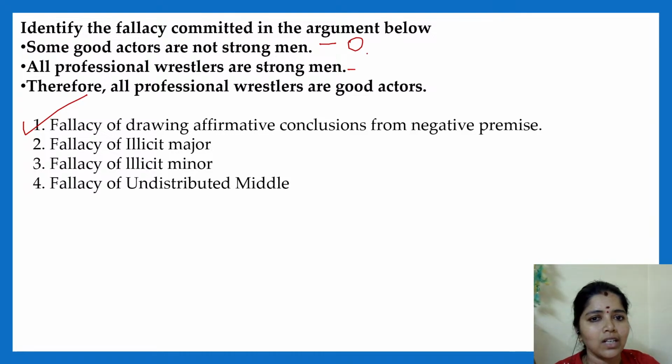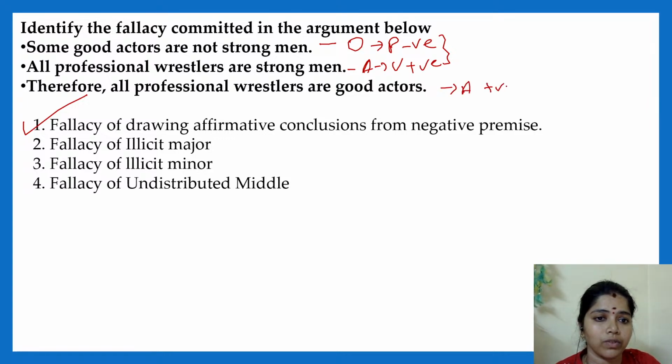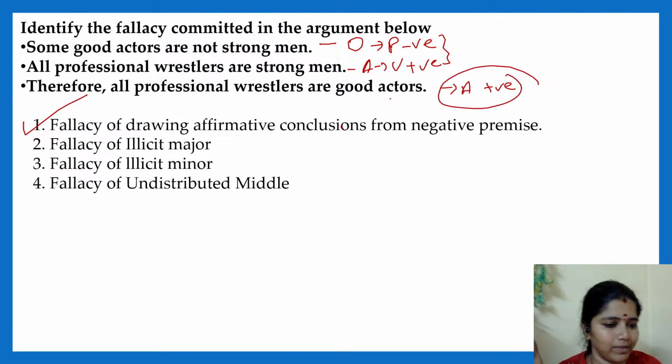O means what? Particular negative. This is an A type sentence, a universal positive. So see, there is a negative premise, and here the conclusion is an A type, that too positive. It is not at all possible. So drawing a positive conclusion from a negative premise is a fallacy. Clear?